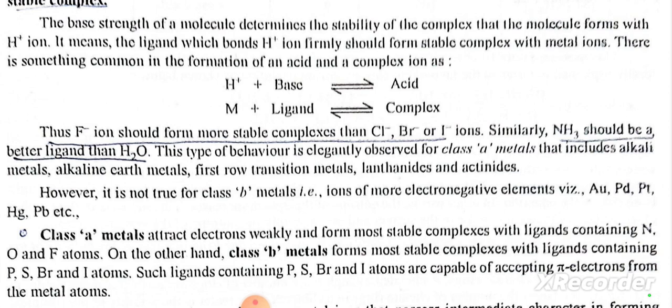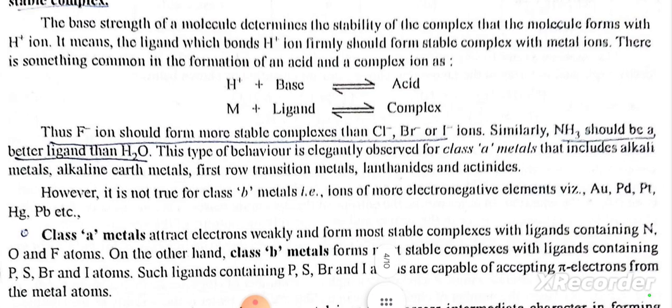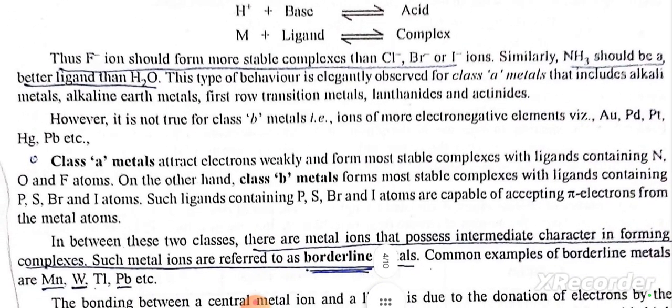That includes alkali metals, alkaline earth metals, first row transition metals, lanthanides and actinides. However, it is not true for class B metals, that is, ions of more electronegative elements like gold, palladium, platinum, mercury, lead, etc. Class A metals attract electrons weakly and form more stable complexes with ligands containing nitrogen, oxygen and fluorine atoms.